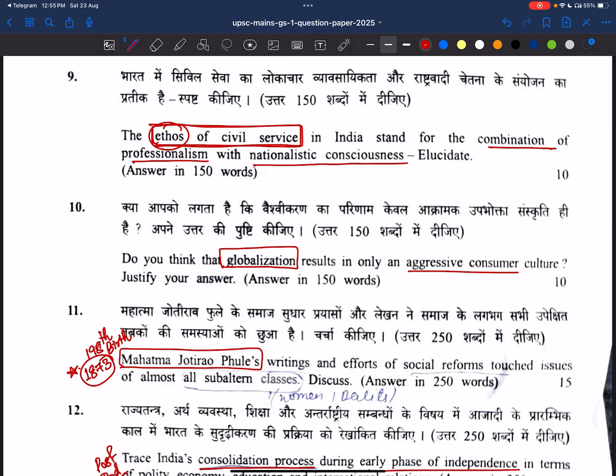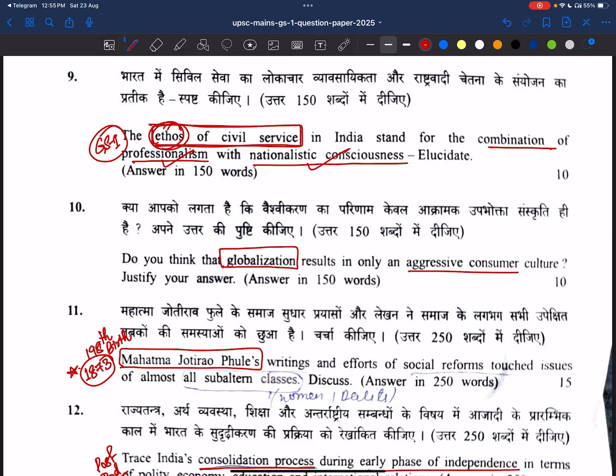See here, this is typically a GS4 question only, but he has asked it here. So we should write this answer from the GS1 perspective, not the ethics perspective. The people who have prepared ethics can solve this question, but we should not write ethics-related keywords here. That's it. This is also a very genuine, very basic question that he is asking about the ethos of civil services, and we have to link it with professionalism and nationalist consciousness.